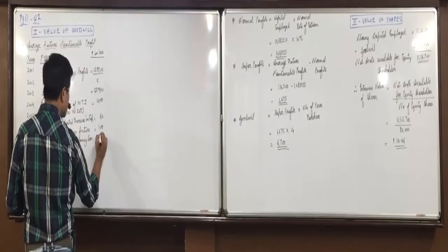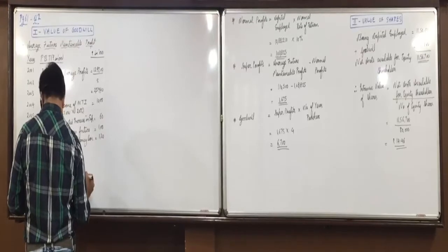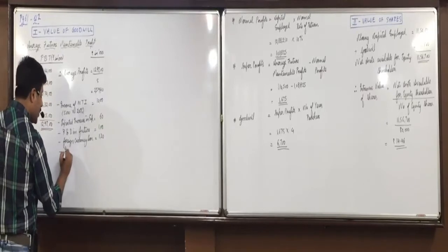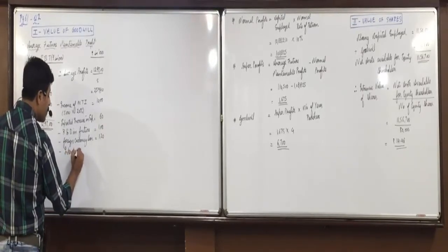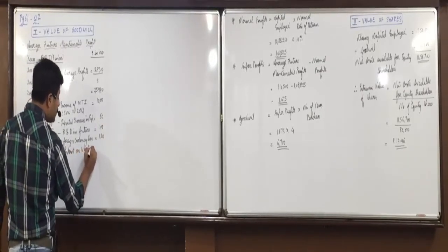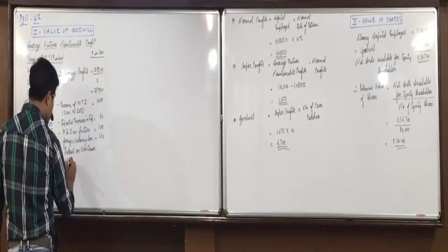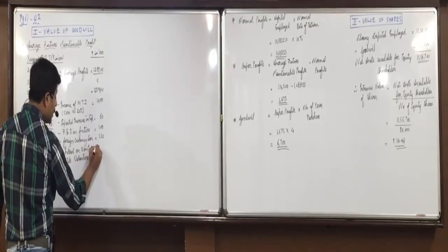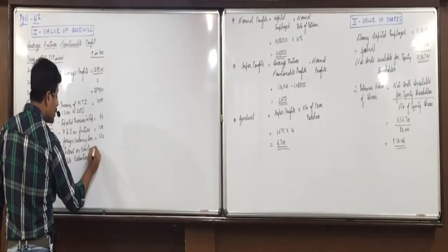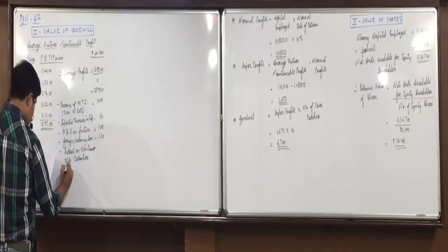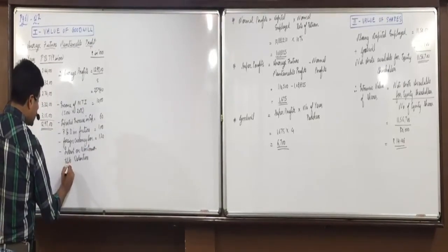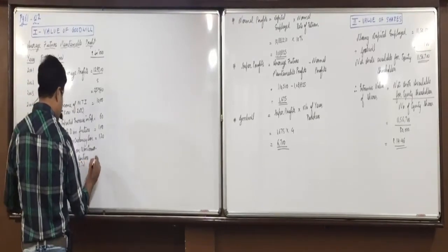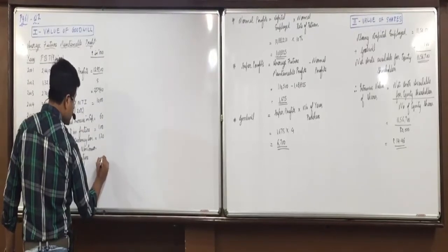Instead of that, we will take 120. And minus interest on non-convertible debentures. Remember, non-convertible. So if it was given 40% converted, we would have taken 60%. Instead of 6,000, we'll take 3,000 into 13%. That is 390. Any doubt in this?